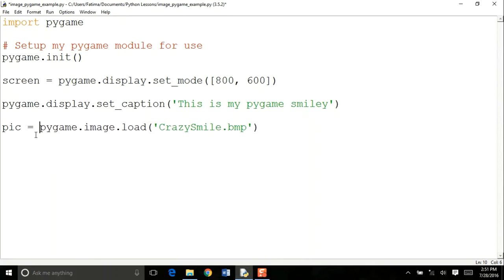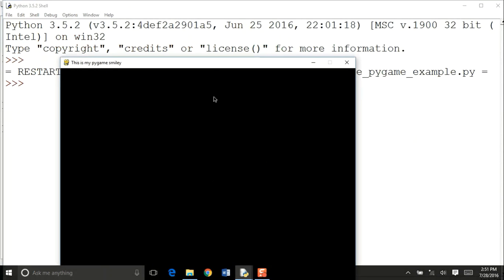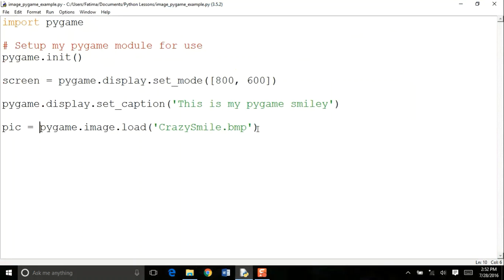Now, if I run this module, run this program, nothing happens. Your image is not visible yet, because we have some more stuff to do. It's not that fast. So what we're going to do right now is create a loop.